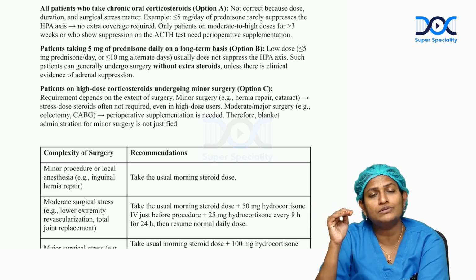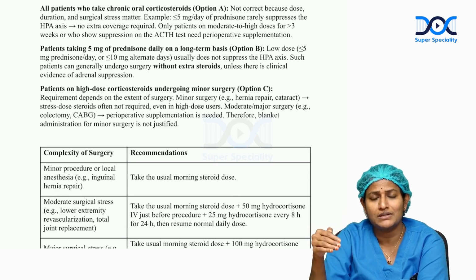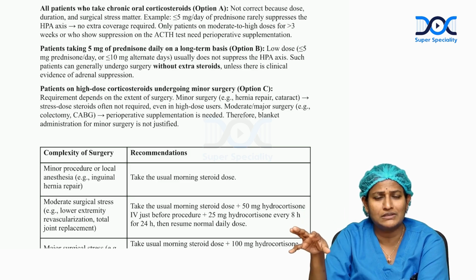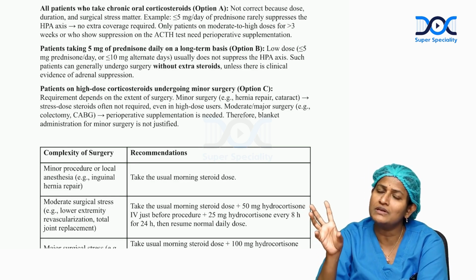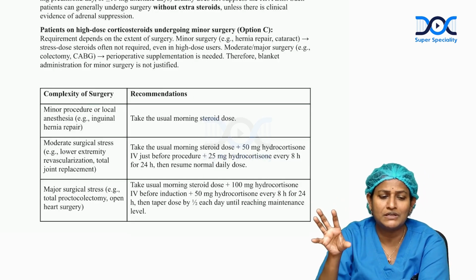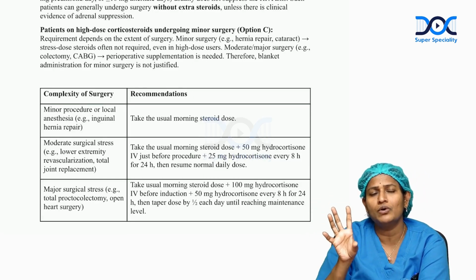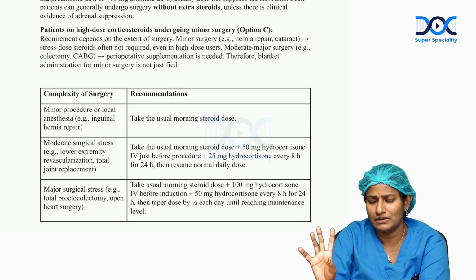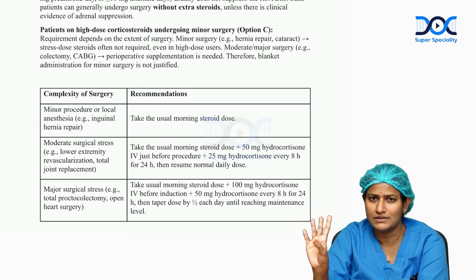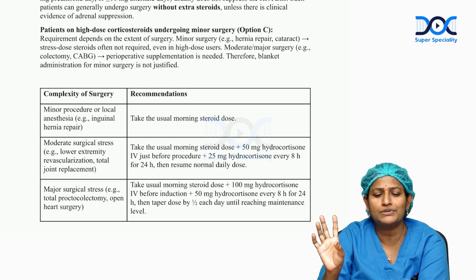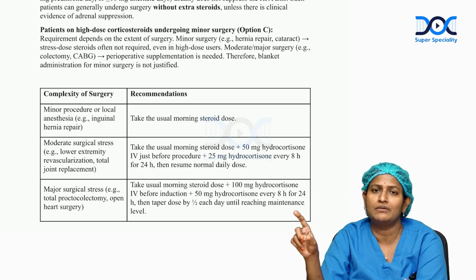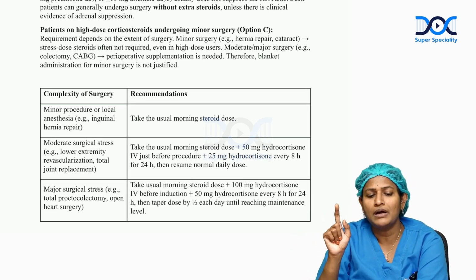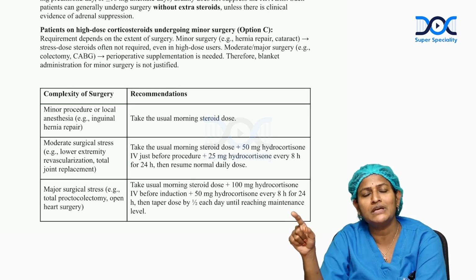In patients on a high dose of corticosteroid prior to surgery, the HPA axis is disturbed and suppressed. If you put them into stress conditions like surgery, they need to be given stress therapy. And it also depends on what kind of surgery they are undergoing. If the patient is undergoing a minor procedure, the routine morning dose of the therapy they have been using is necessary. If it is a moderate procedure, they should be advised to take their routine dose plus 50 mg hydrocortisone, that is called a stress dose, just before the procedure, plus 25 mg every 8 hours.